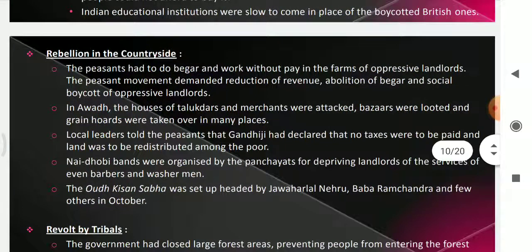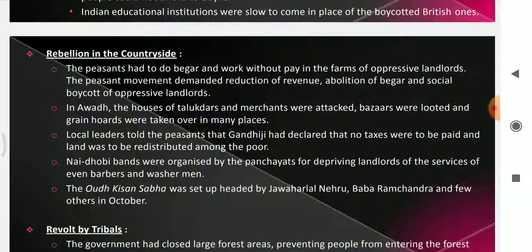Now see the rebellion in the countryside. This was in the town, and how the movement started in the countryside. Okay, it's about a village Awadh in Uttar Pradesh. What was the problem in Awadh? The problem was between the peasants and the landlords. Here the peasants had to do beggar and work without pay in the farms of oppressive landlords. So the peasants had to do beggar, means doing the work without any payment. The wages will not be given, the people would be forced to work for free, that is beggar.